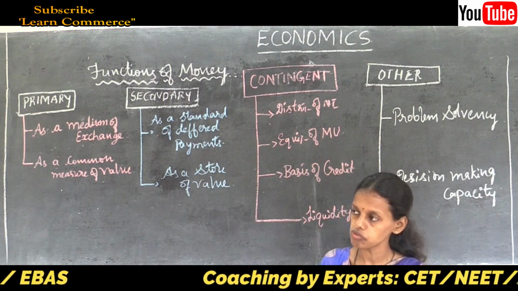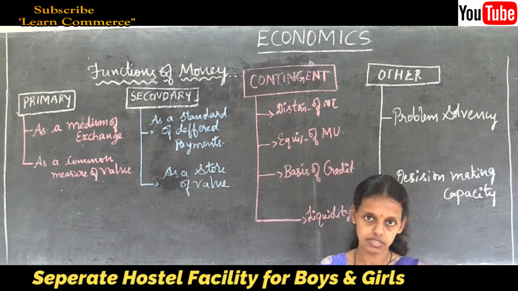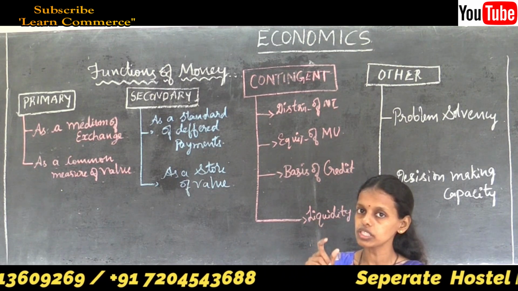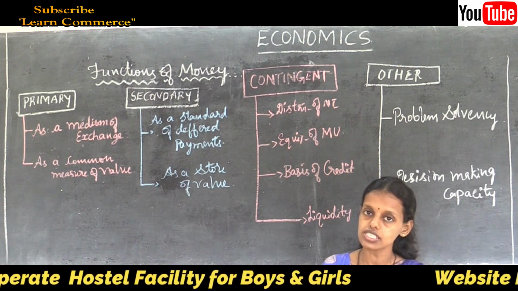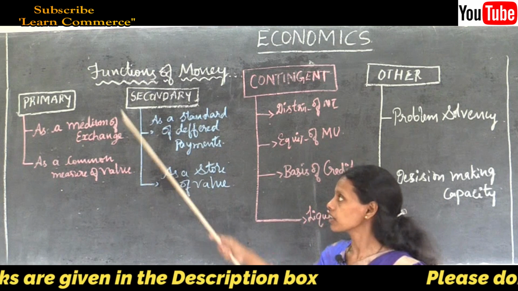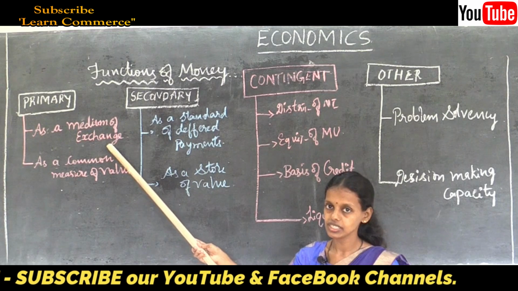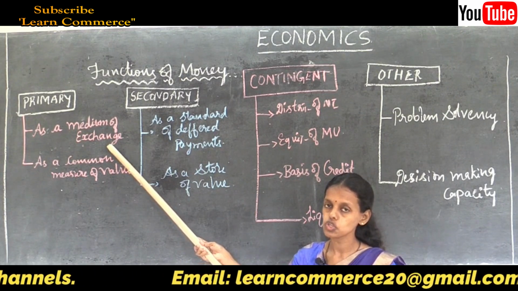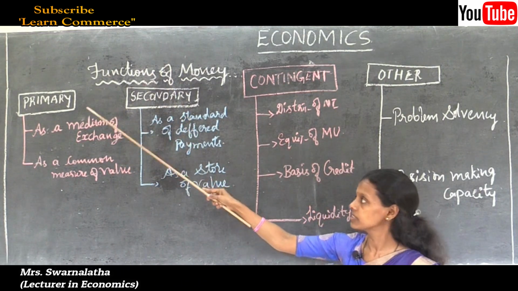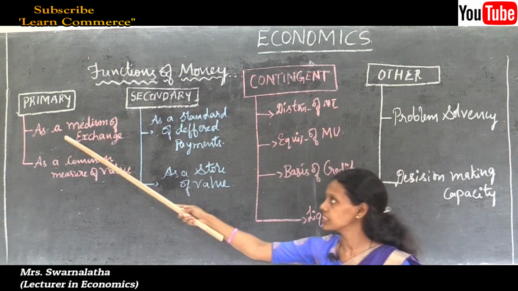Earlier, before the invention of money, as we studied in the introduction part, the barter system existed. Barter system means exchanging goods for goods. Due to the inconveniences in the barter system, which we studied, that is lack of double coincidence of wants, lack of divisibility, lack of store of value, and being unable to store wealth for the future, money was invented. Thus the primary function is medium of exchange. The main function of money is medium of exchange.